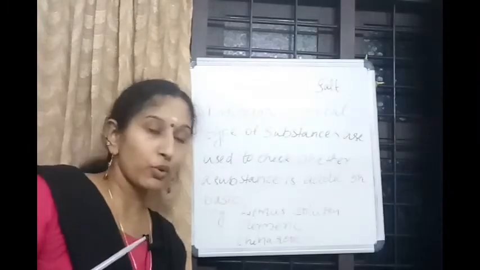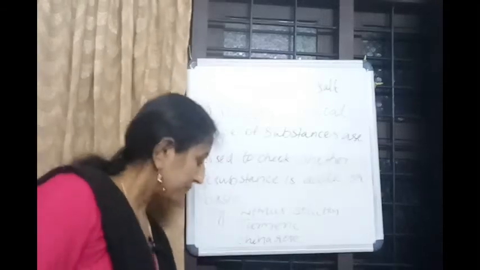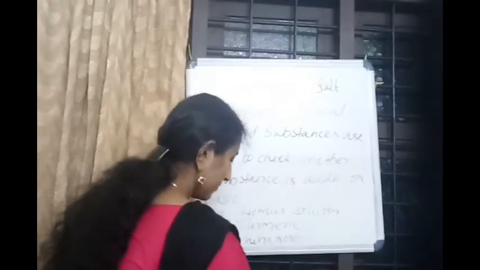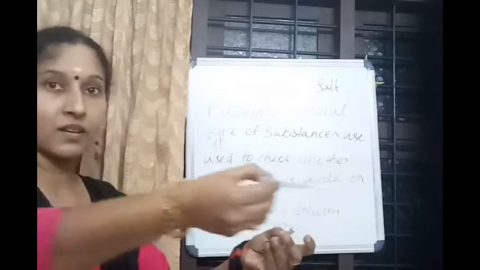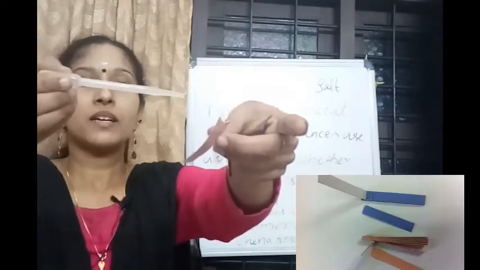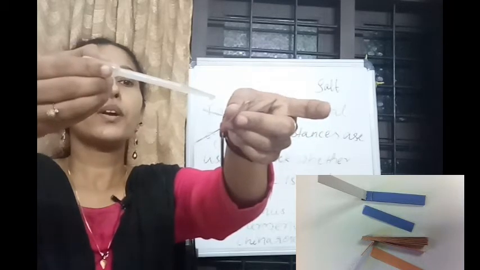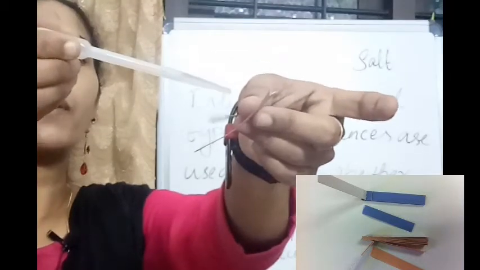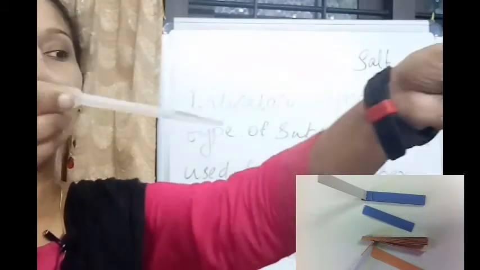Now I am going to show you another example. I am going to add 1 drop on blue litmus paper. Can you see any change?